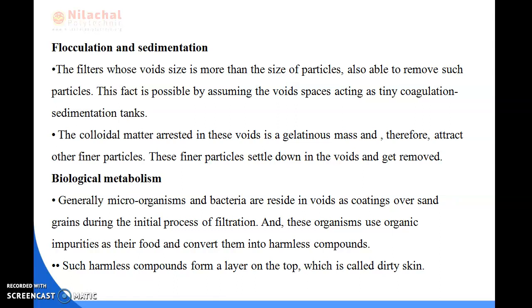Okay, so in biological metabolism, the microorganisms and bacteria present in the voids as coatings over the sand grains during the initial process of filtration use organic impurities as their food and convert them into harmless compounds, and these compounds form a layer on the top of the sand which is known as dirty skin. Okay, and this can be removed by the filtration process or by biological metabolism from the water.